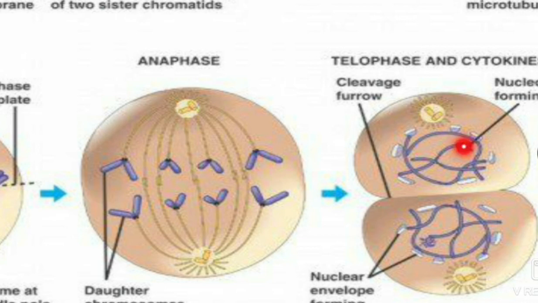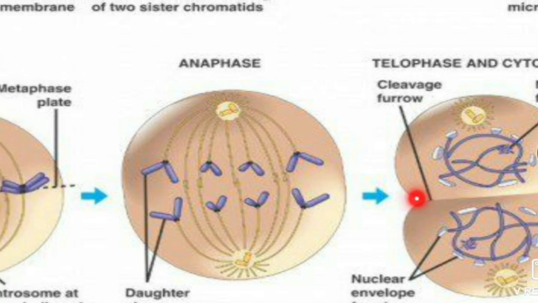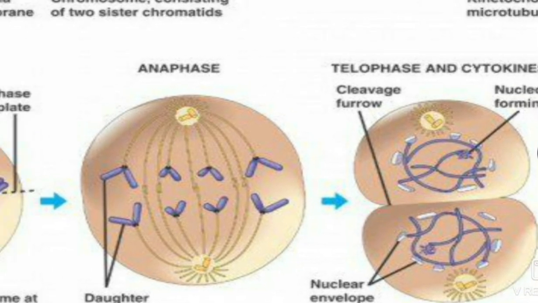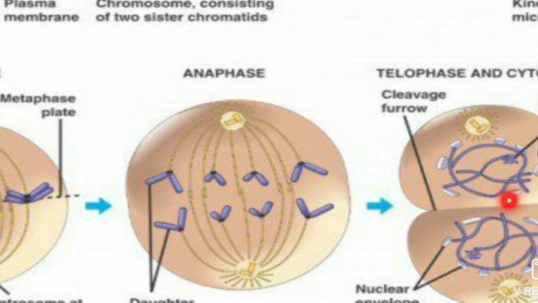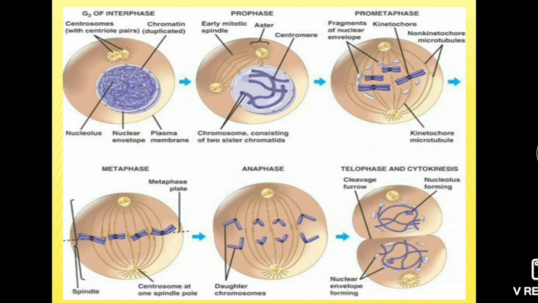Nuclear membrane and nucleolus start appearing and two daughter nuclei are produced, and the karyokinesis ends, means division of nucleus ends, and it is followed by division of cytoplasm. Here this is the animal cell, hence here cytokinesis occurs by cleavage furrow. This furrow gets deepened and finally two daughter cells are produced.